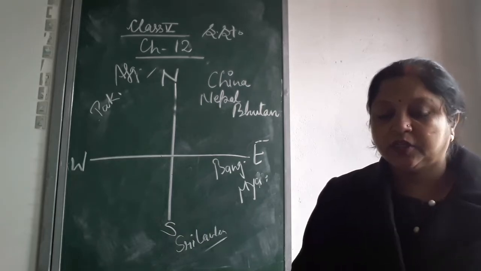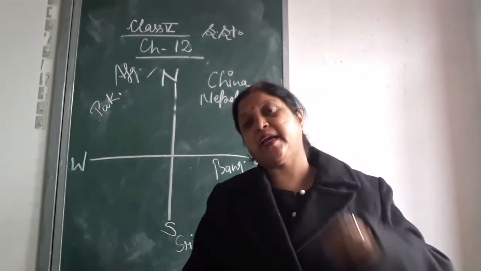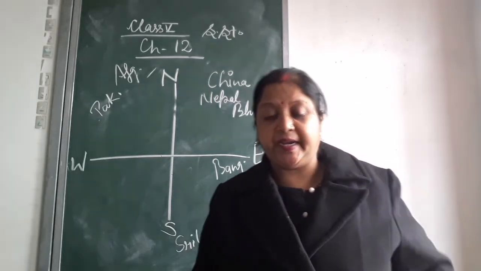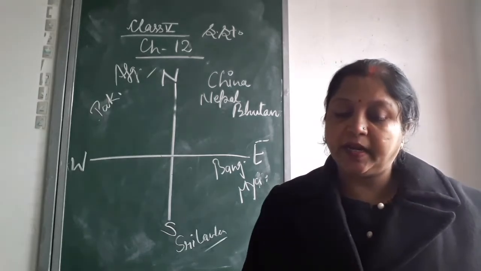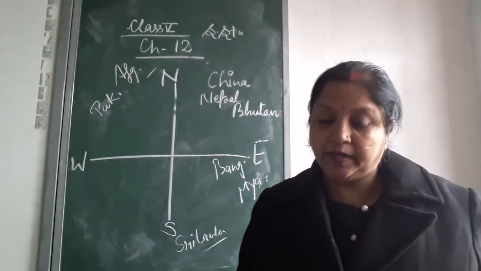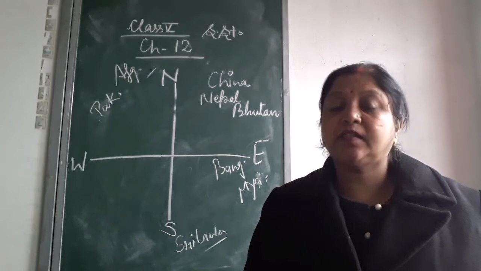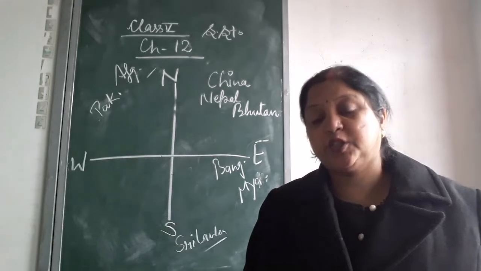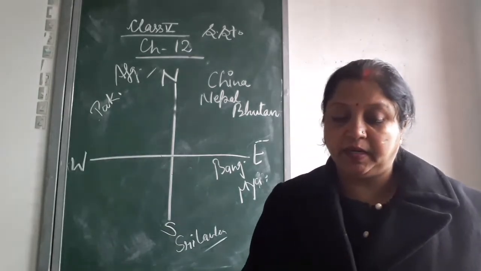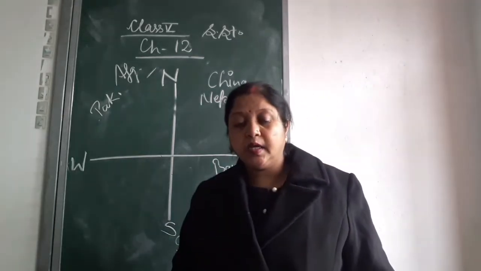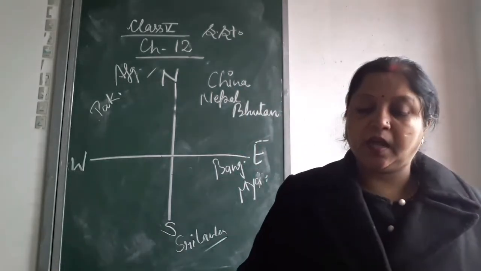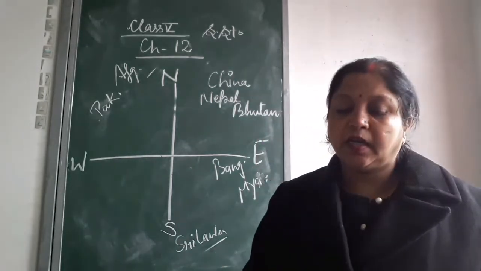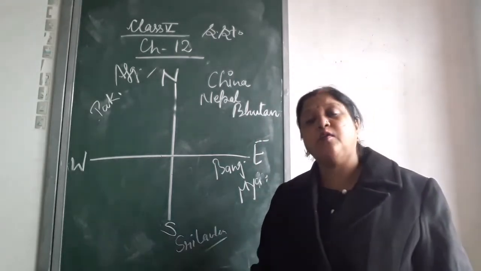Okay, Sri Lanka. Sri Lanka is a small island. What is an island? An area that is covered by water on all sides, that is an island. Sri Lanka is a small island to the southeast of India. It has an area of 65,610 square kilometer and population about 20.6 million. Colombo is the capital of Sri Lanka. The official language of Sri Lanka is Tamil. The currency of Sri Lanka is Sri Lankan rupee.